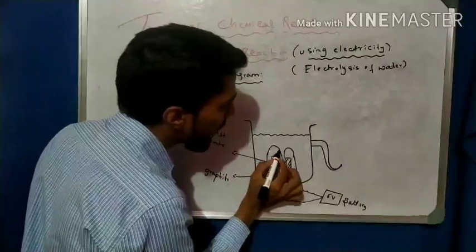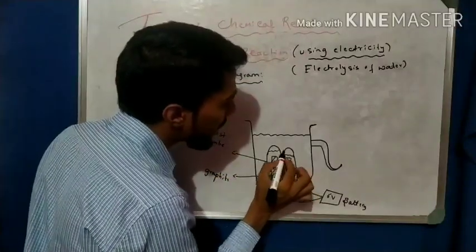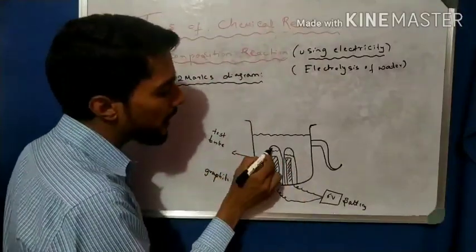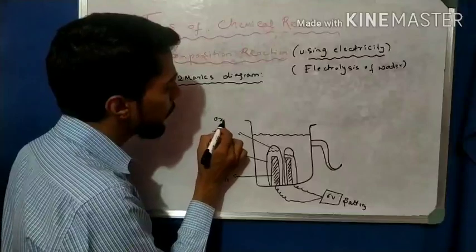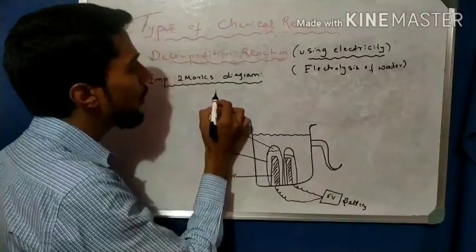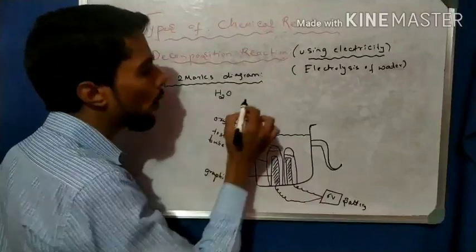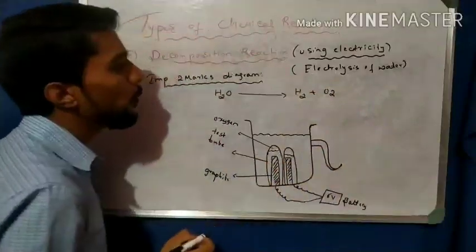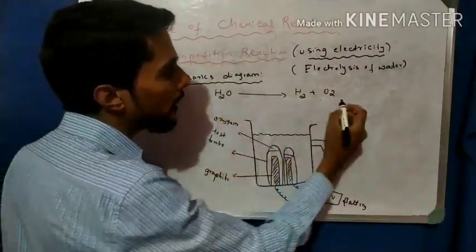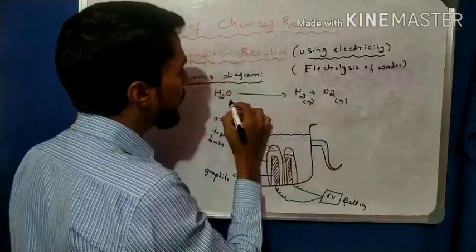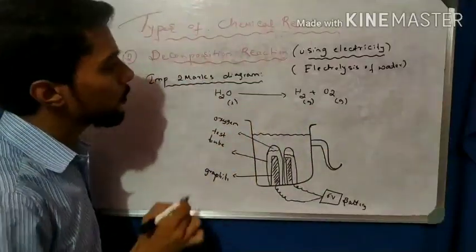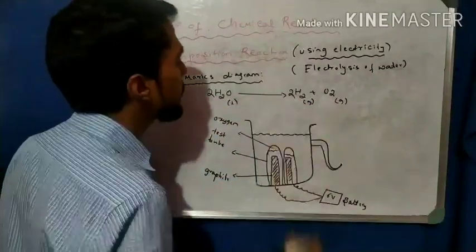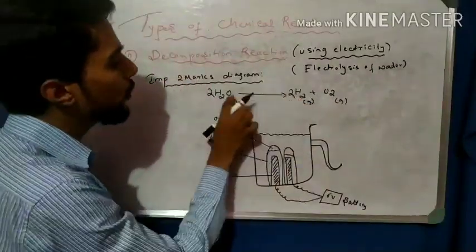So we observe that gas is collected here also. A small amount of gas is collected, what is that? Oxygen gas. Because the water molecule H2O, when current is passed, gives H2 plus O2, gas and liquid. Okay, balance. Here we get O2, so we get 4H2 and O2.